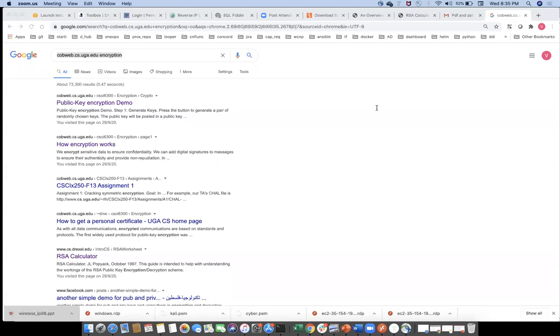To understand this cryptography format, please have a look. Yes, there's a quiz. So I'll show this demo once again: how cryptography, public key and private key are assigned, with the RSA calculator.